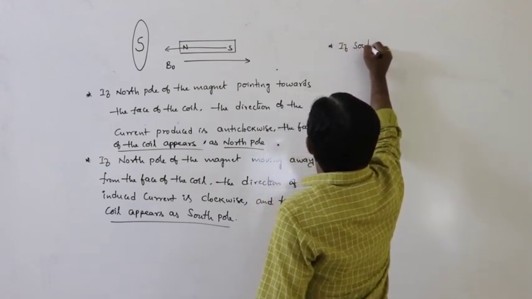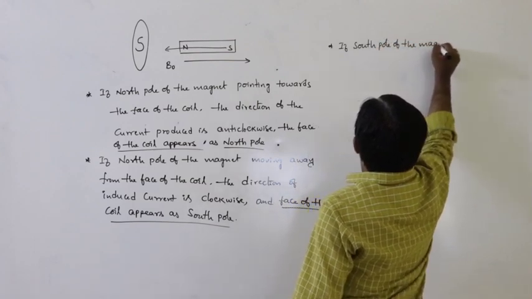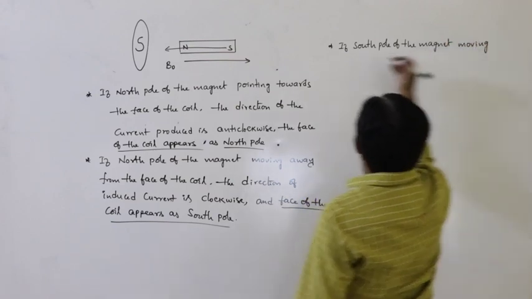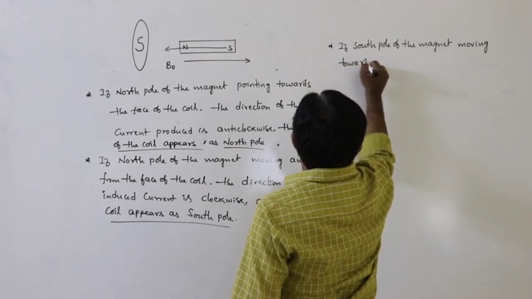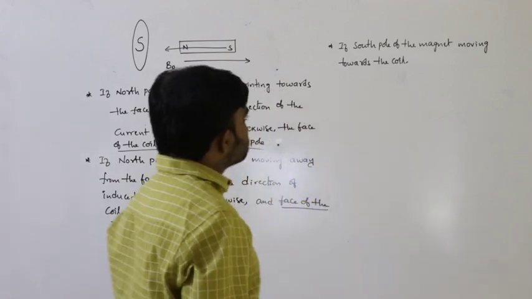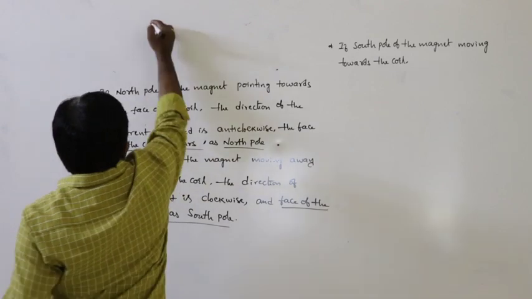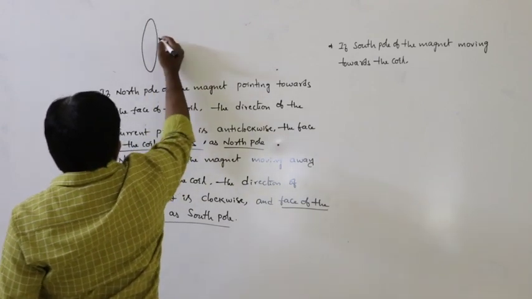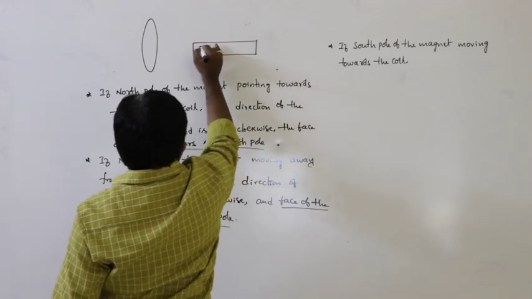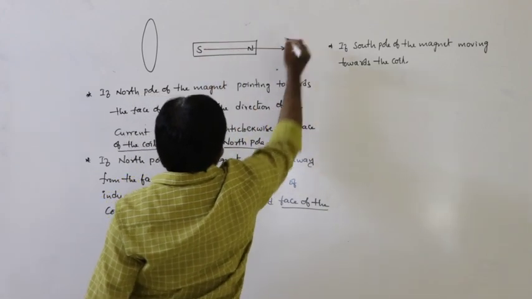So next, third situation. If the south pole of the magnet is moving towards the coil, for example in this situation, let us say this is south pole and north pole, and this is the direction of the original magnetic field.